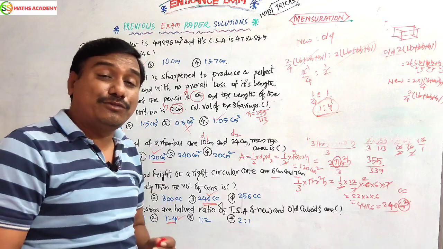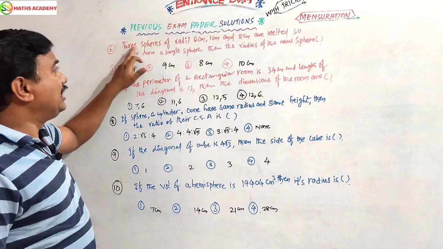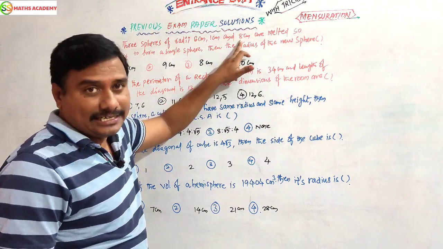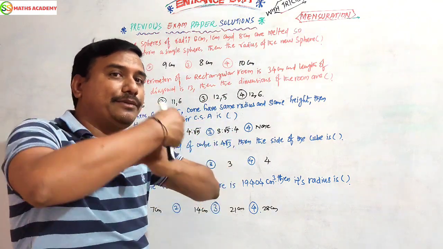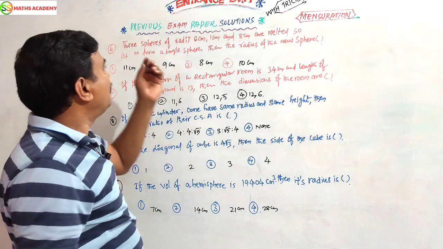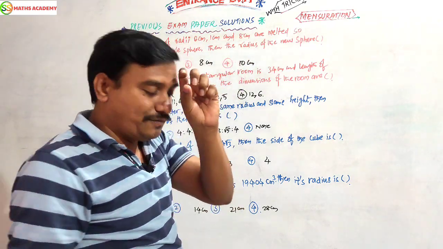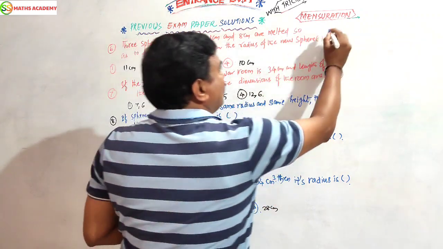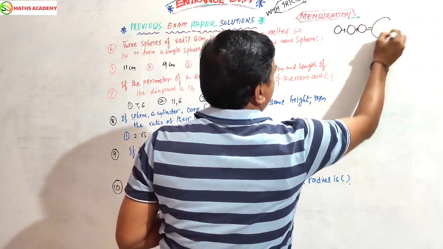Okay. Now let us see one more interesting question for you, dear children. Question number 6. 3 spheres of radius 6 cm, 1 cm and 8 cm, these 3 small spheres can be melted into a big single sphere, then find the radius of the single sphere. Very interesting question, for board exams as well as competitive exams. Simple. Sphere 1, sphere 2, sphere 3. These 3 are melted into a big sphere.